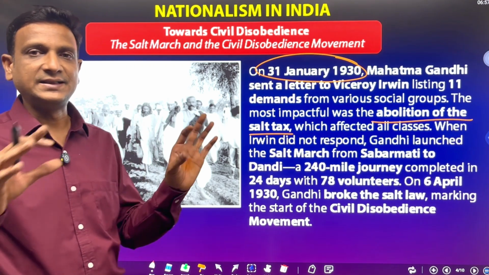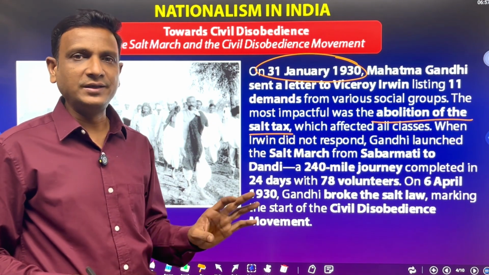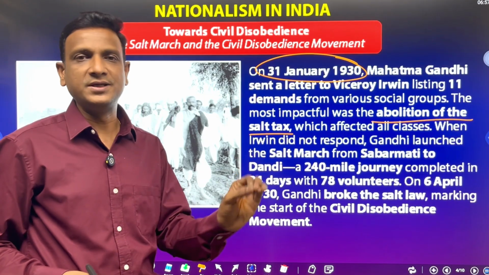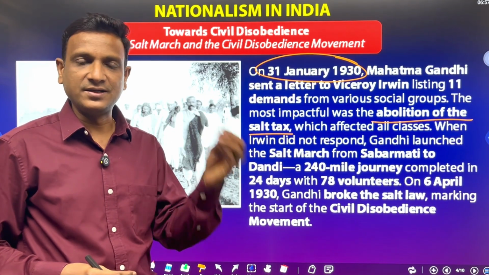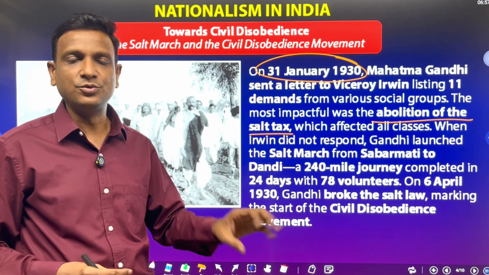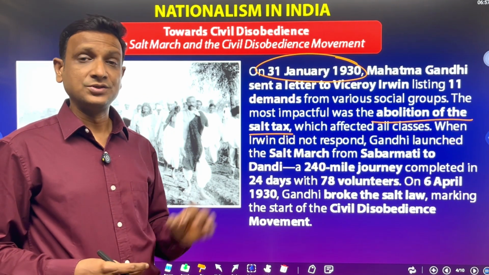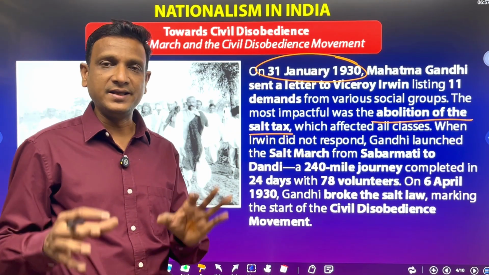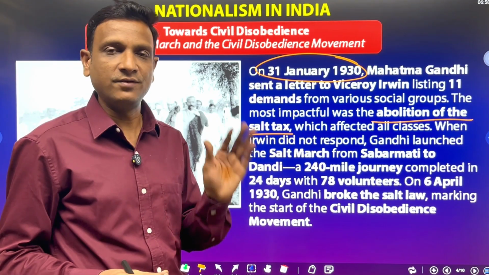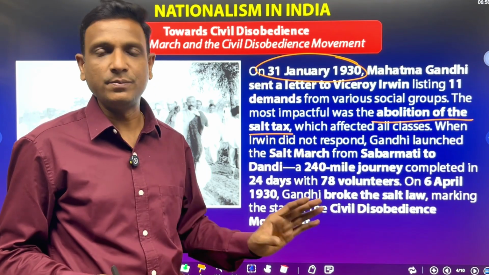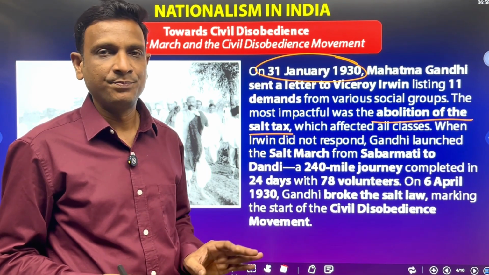So there was a tax on salt. Salt is a thing which is connected to each and every person. Every day in life we use salt. It is connected to the housewives, to the poor people, rich people, everybody. So Gandhiji wanted to connect everyone with the freedom struggle. That is the abolition of salt tax. We do not pay the tax for salt.